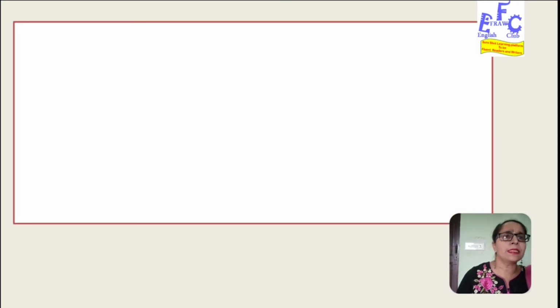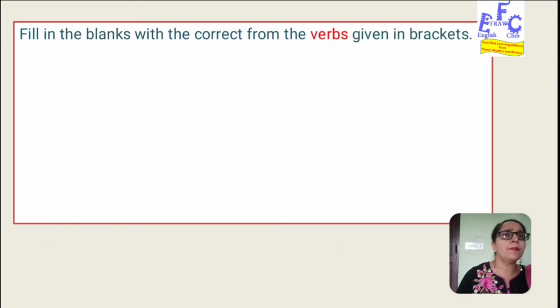So let's first see what exactly the question is that appears. Fill in the blanks with the correct form of verbs. In this case it is mentioned here verbs, but in the exams it can be any kind of fill up from the grammatical items that are prescribed in our syllabus.